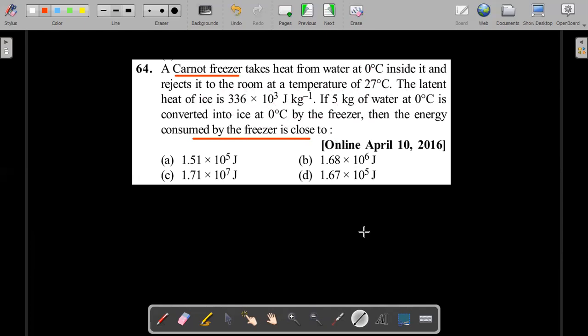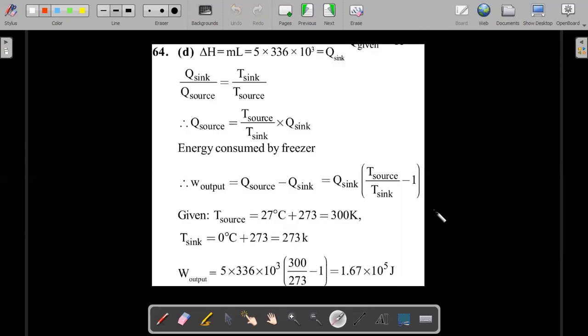Heat is given, so how much energy is consumed? Remember, energy is consumed in the form of what? I'll pause a second, try to think. What is he asking in this language? Energy consumed by the freezer, electricity, right? And that is the work that is to be consumed. W is what is being asked. Once you identify what he's asking, all these questions are cakewalks. It's more about the language of what he's asking. Once you have decoded that, it's pretty simple. As you can see, W is being asked.